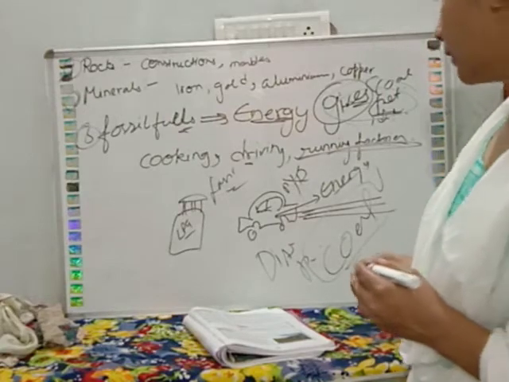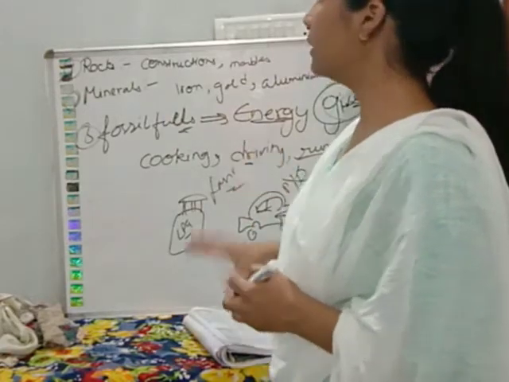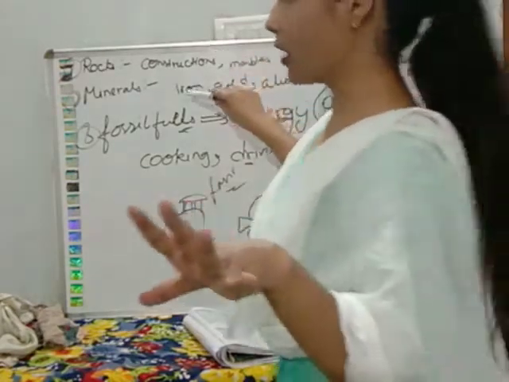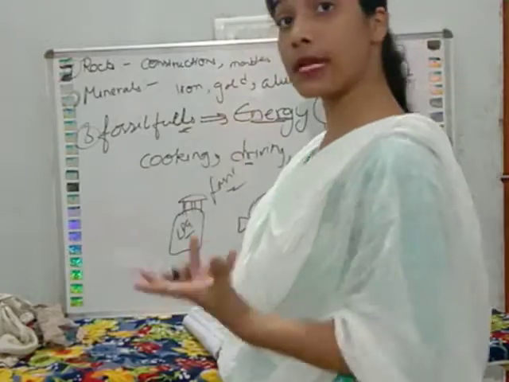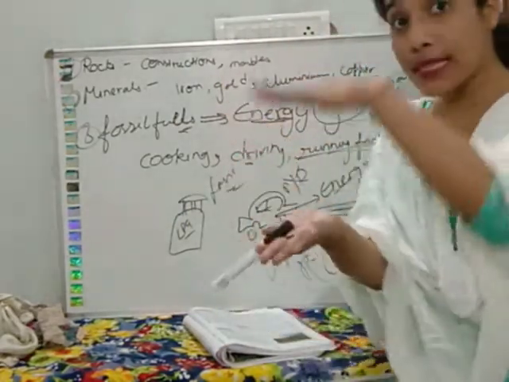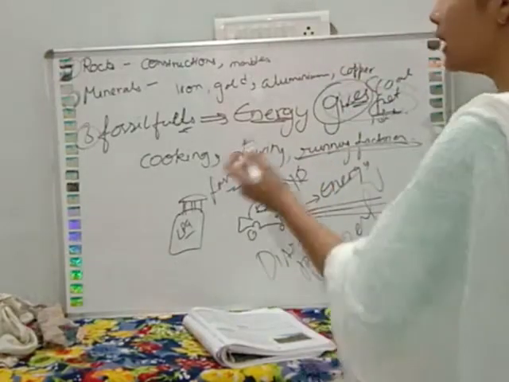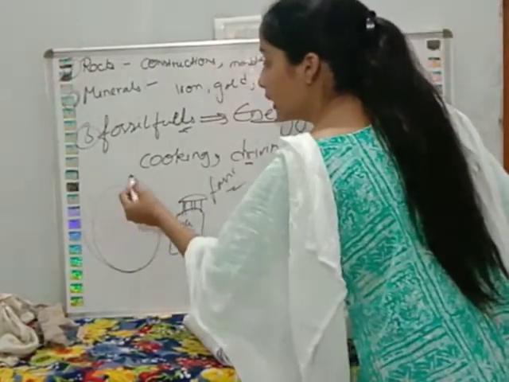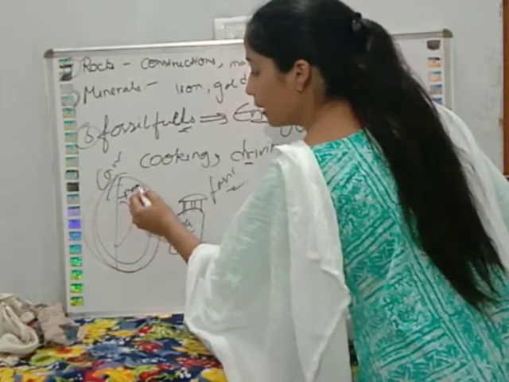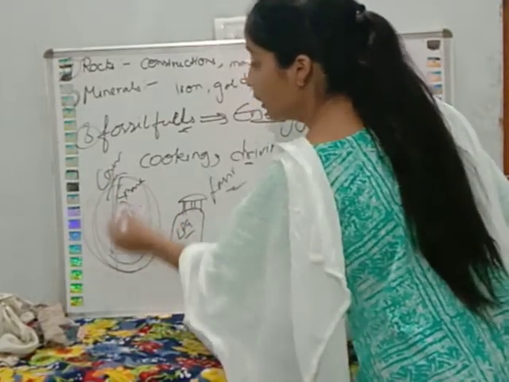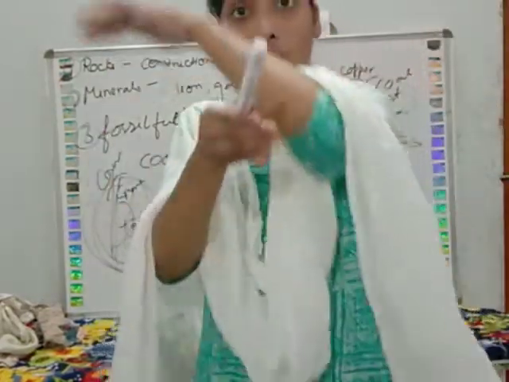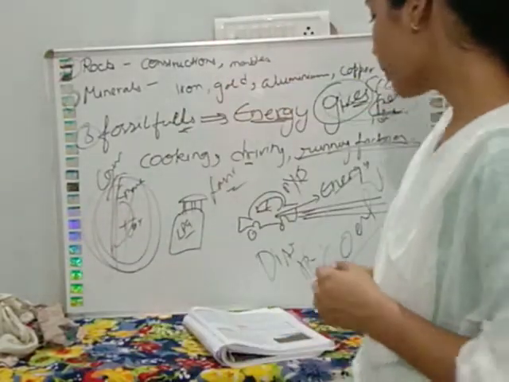So we have read that the uses of rocks, minerals and fossil fuel all come from inside our earth. All rocks are found inside the earth, minerals are found inside the earth, fossil fuels are found inside the earth. There are three layers of our earth, you know that very well. The first, the upper part, is the crust, then the mantle, and the core. All these are found in these layers. And humans live on the crust part.